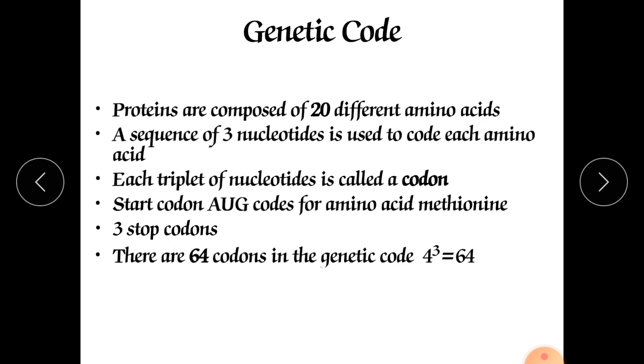There are 64 codons in the genetic code. 4 raised to 3, means 4 cubed, is 64.